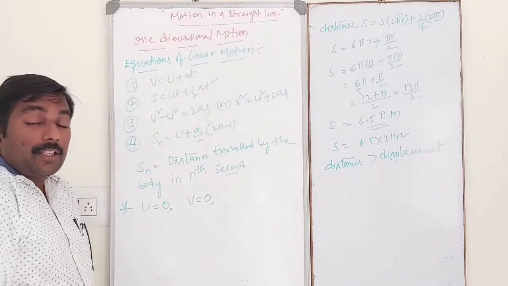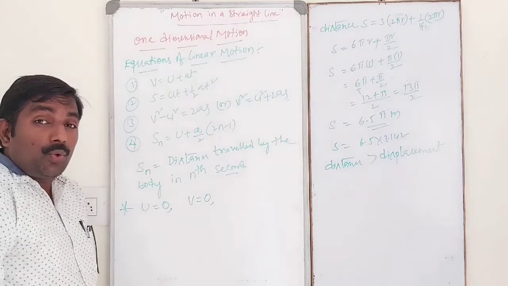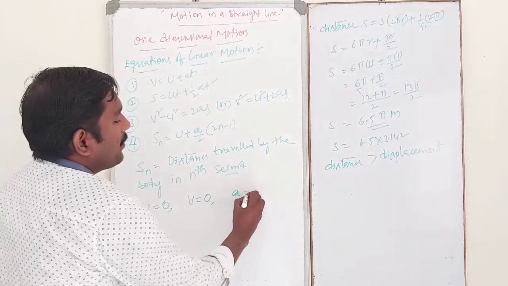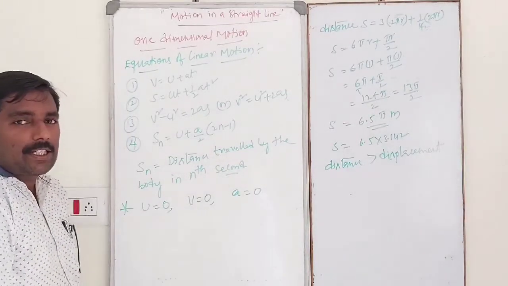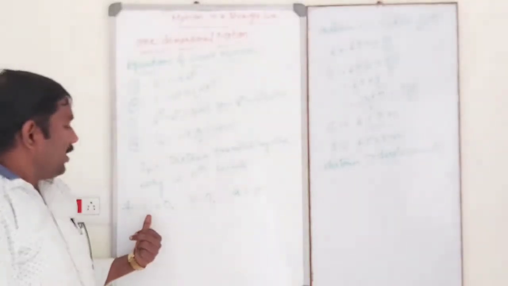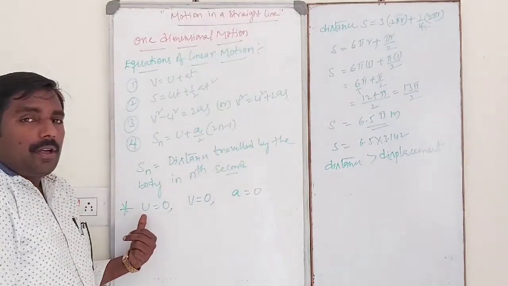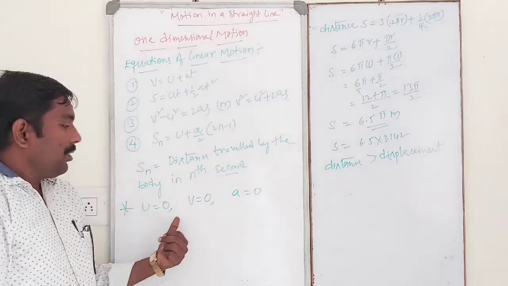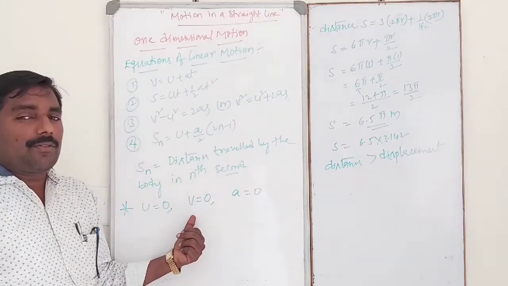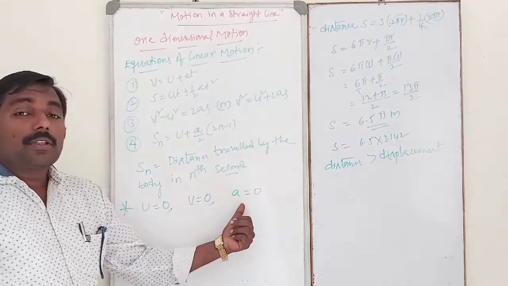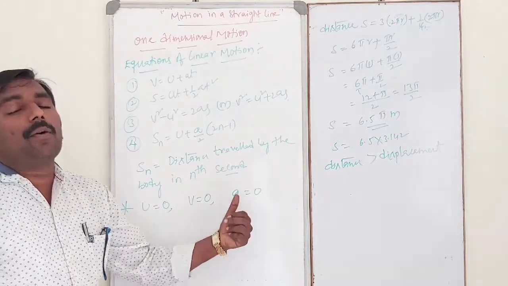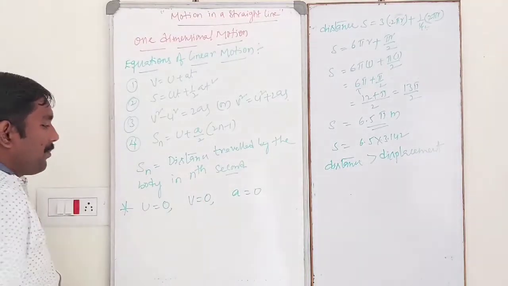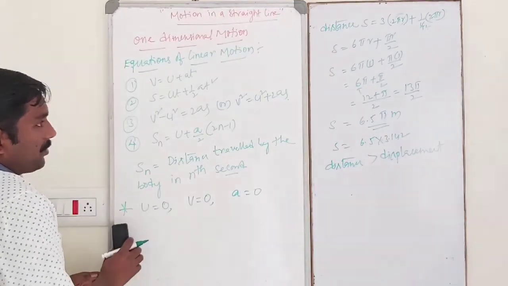Next one, the body moving with uniform velocity, in that case acceleration will be 0. Okay, please remember it.